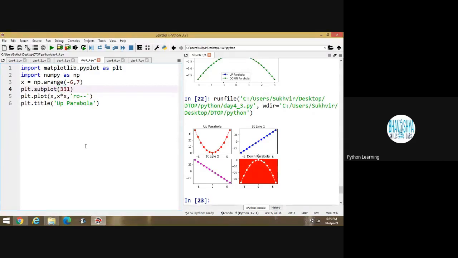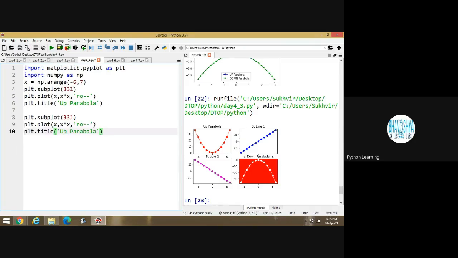Is it okay? Then copy this one and paste here. Suppose I am writing 3, 3, 2. And again paste here. Suppose I am writing 3, 3, 3.